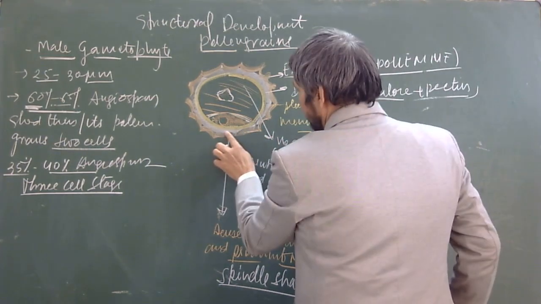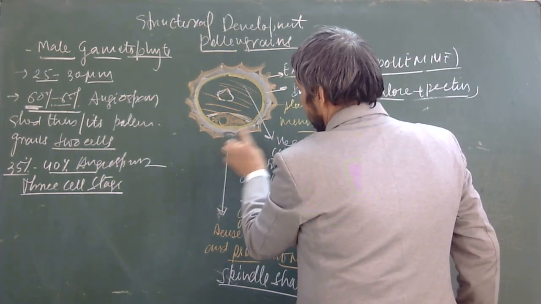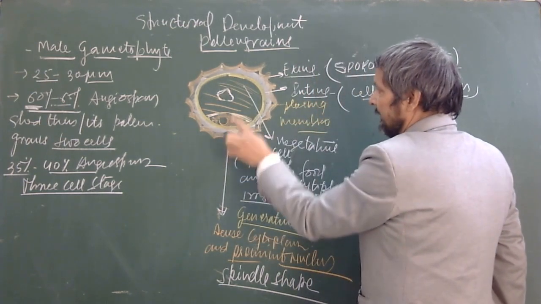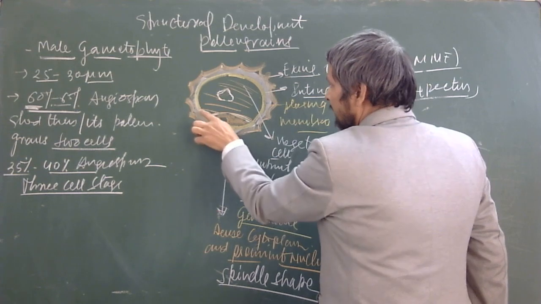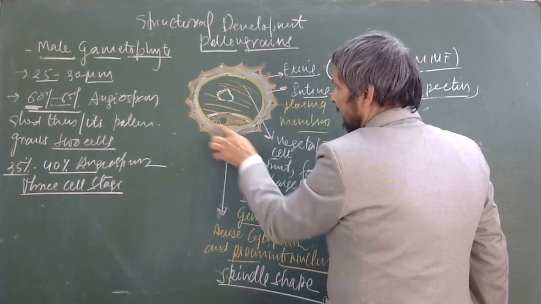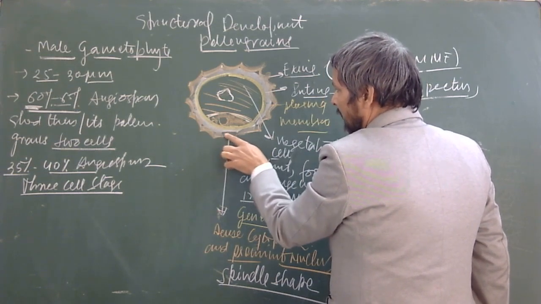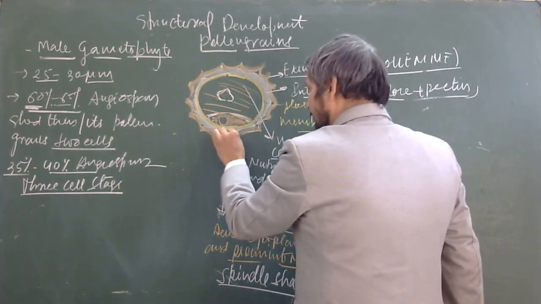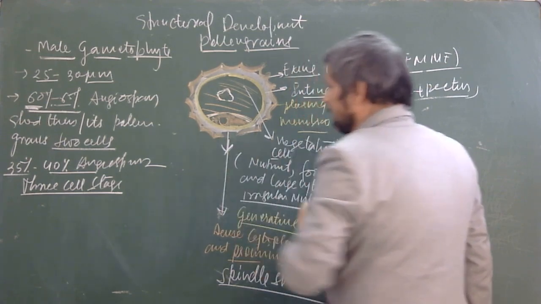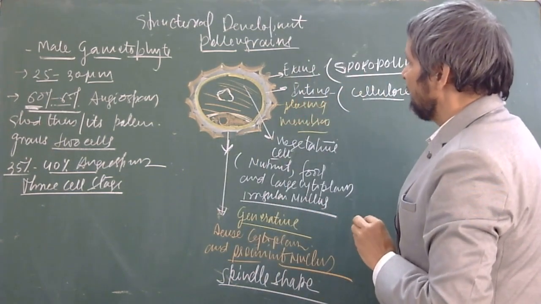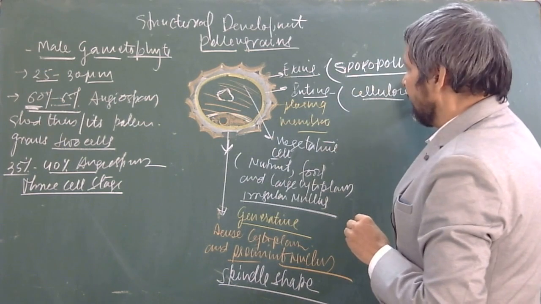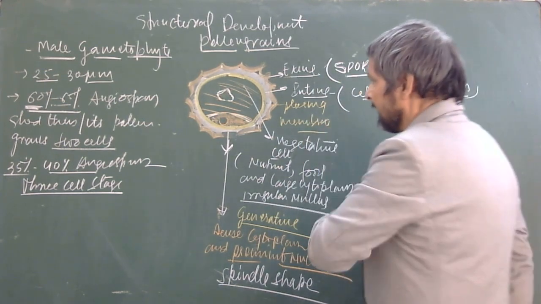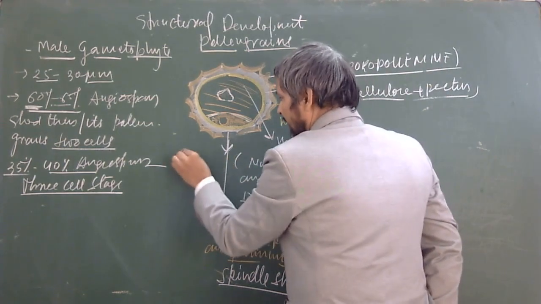You can see at this point sporopollenin is absent, meaning the exine layer is not present, and even the intine is not very thick. This point on the perimeter of the pollen grain where sporopollenin is absent, the exine layer is absent, and the pectin layer is also very thin, is known as the germ pore.